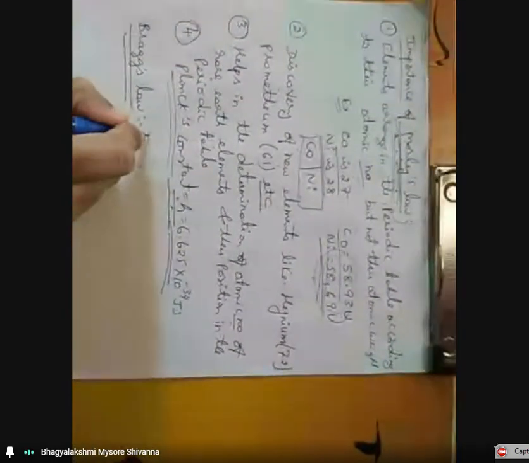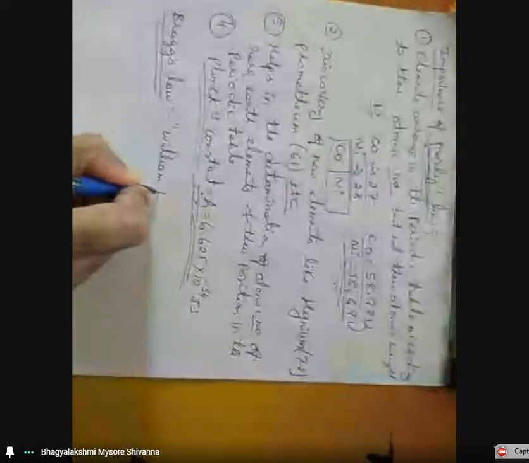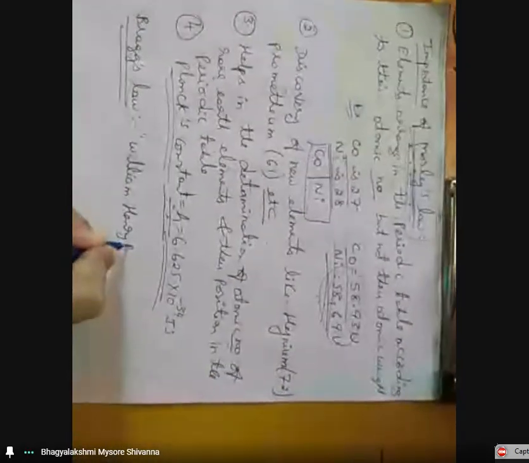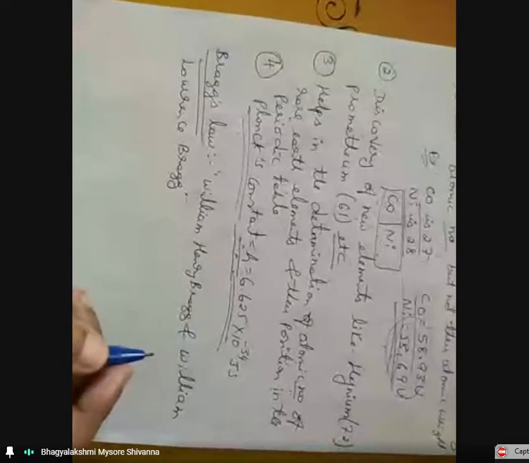It states that, William Henry Bragg and his son William Lawrence Bragg, they discovered this law. Hence, it is named as the Bragg's law.